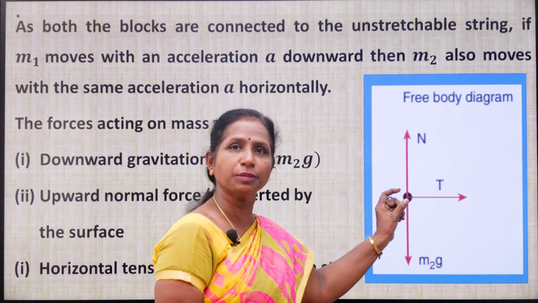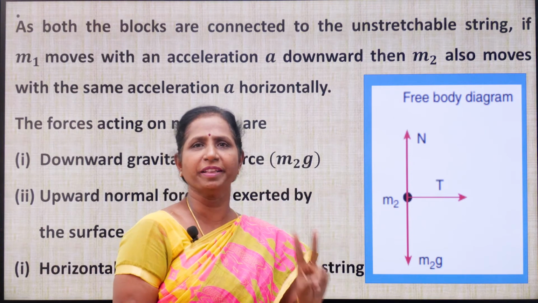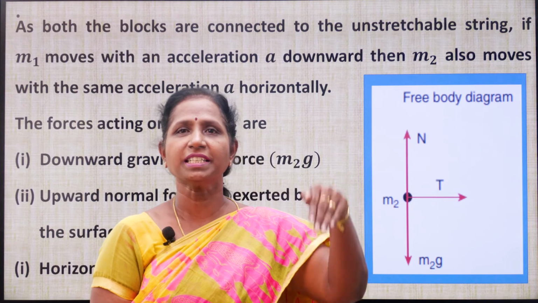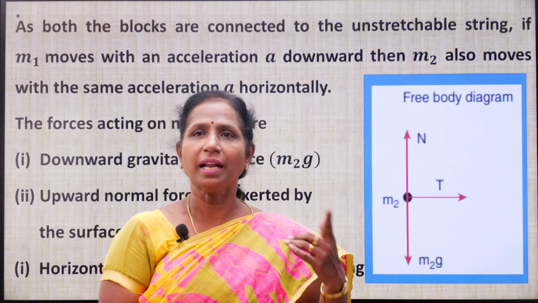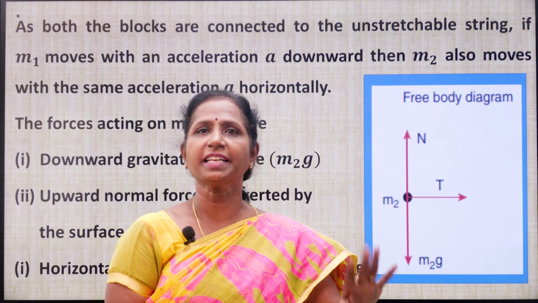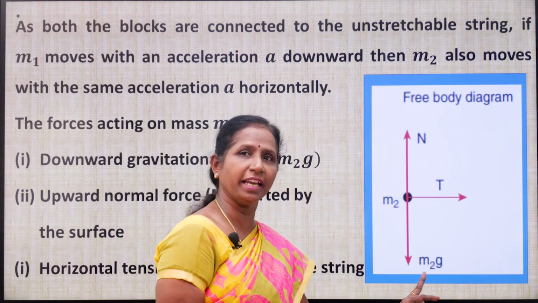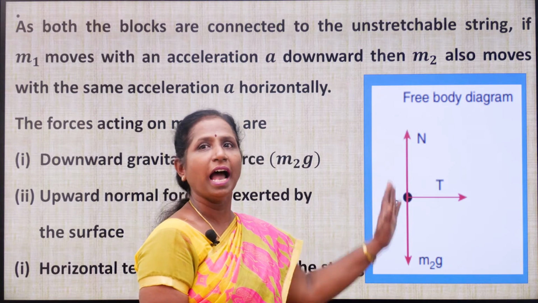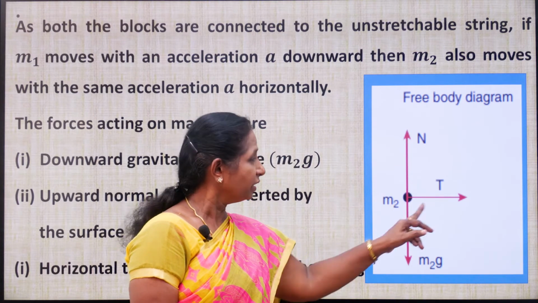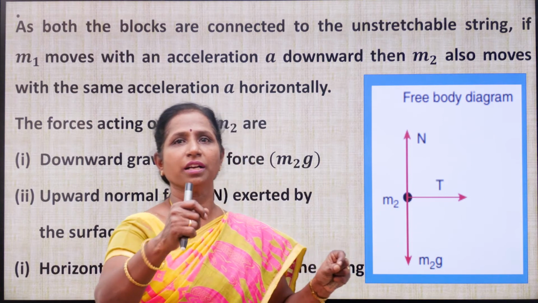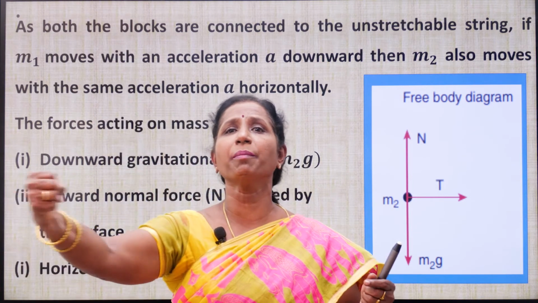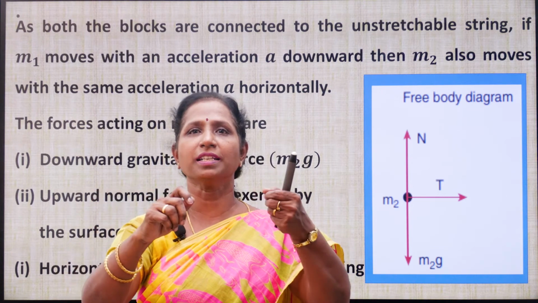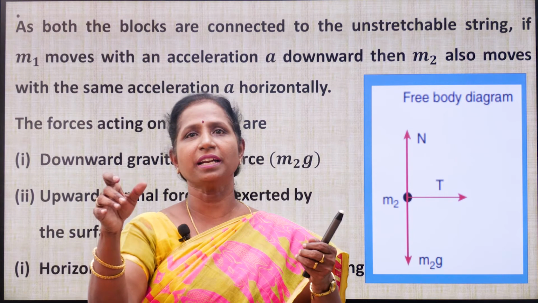Whenever a mass is placed, automatically you know two forces will be there. One is the force due to gravity, which acts in the downward direction. Another is the normal force, which acts in the upward direction. So, m2g due to gravity acts downward, and the normal force N acts upward. The third one is the force due to tension, the inextensible string connected to the mass, pulling the mass. So, tension in the string.